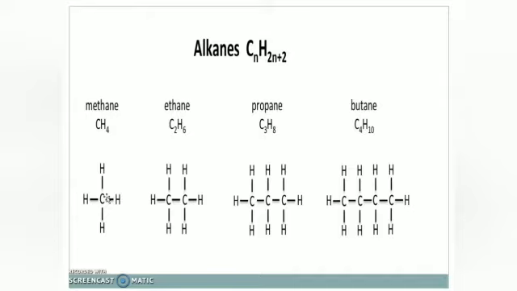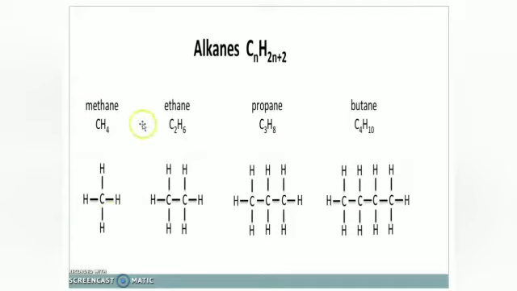Halo plus alkane. So, if one or more hydrogen is replaced by any halogens. What are the halogens? 17th group elements: chlorine, bromine, iodine, etc. If one or more hydrogen is replaced in an alkane, those are known as haloalkanes.